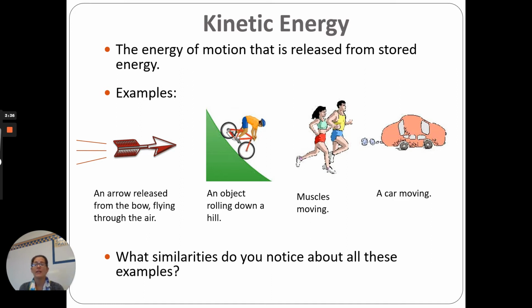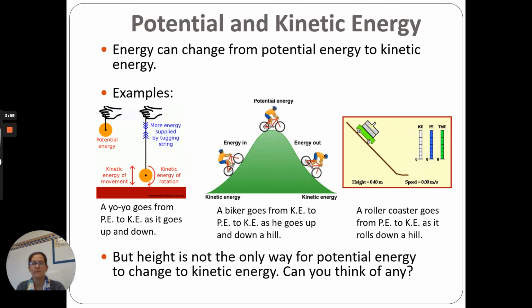So the question here says, what similarities do you notice about all of these examples? I see all of these examples are things that are in motion. So the arrow's moving, the bicycle's rolling down the hill, the people are running, and the car is moving down the road. Kinetic energy is the energy of motion. Here we've got potential and kinetic energy. We're just going to talk about them for a minute.